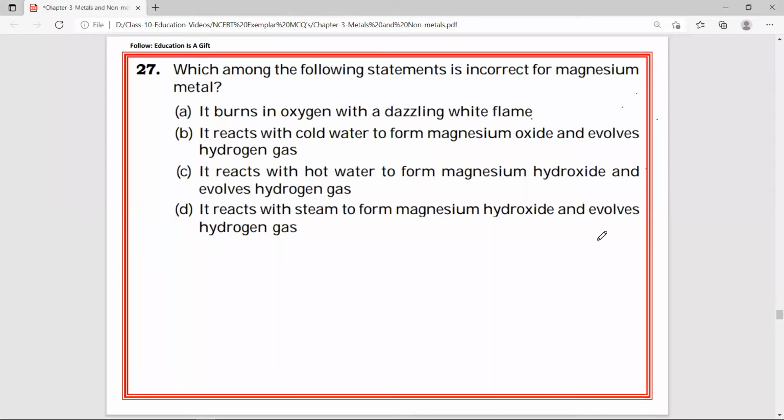Next, 27. Which among the following statements is incorrect for magnesium metal? Guys, they are asking for incorrect, so let us see which of these four options is incorrect. It burns in oxygen with a dazzling white flame. When magnesium reacts with oxygen, it burns with a white dazzling flame and produces a white powder, nothing but magnesium oxide. This is correct. Now in B, it reacts with cold water, they have given, and in C, it reacts with hot water. But magnesium cannot react with cold water, though it can react with hot water.